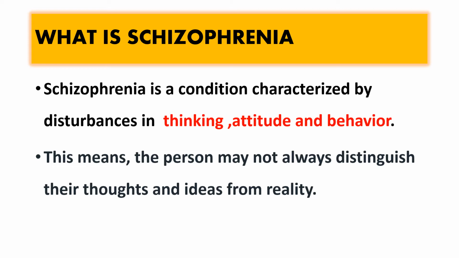First, a definition we will see. What is schizophrenia? Schizophrenia is a condition characterized by disturbances in thinking, attitude, and behavior. I will call it TAB: T from thinking, A from attitude, and B from behavior. So if you have schizophrenia, you will get problems in your thinking, your attitude, and your behavior.